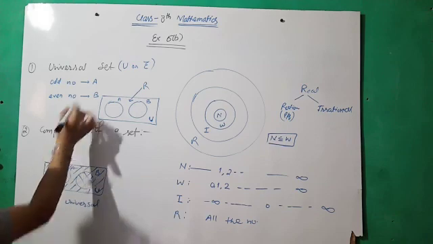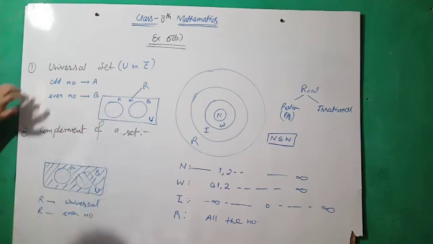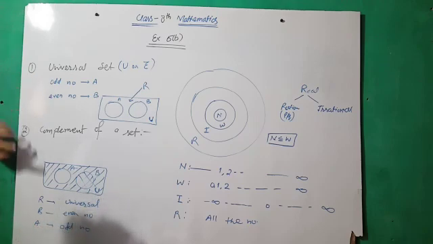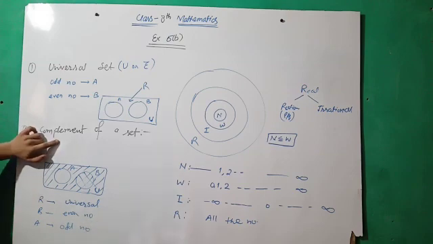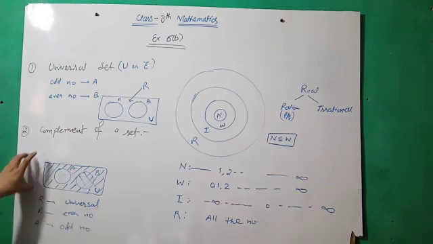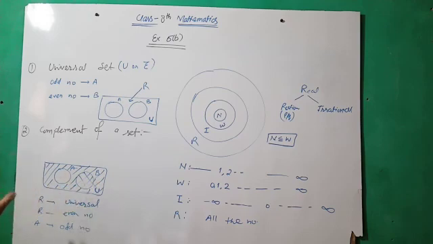Set B is the even number set, and we have set A as the odd number set. Then what we have to find out is the complement of set A. Set A is odd numbers. It means all the numbers except odd numbers are the complement of A in this particular example.